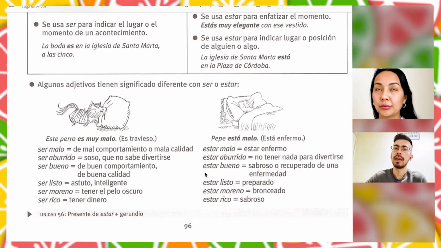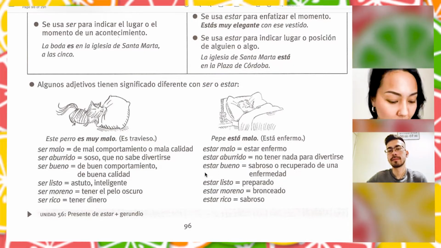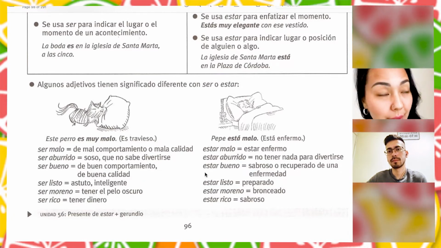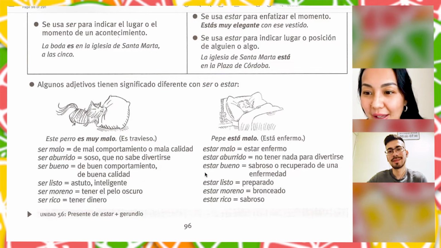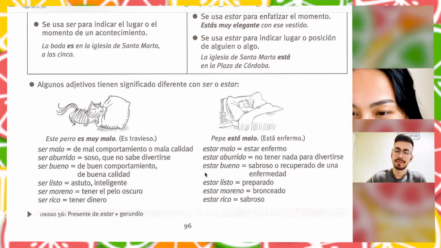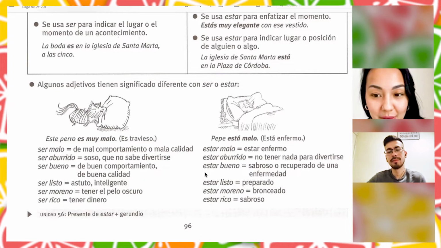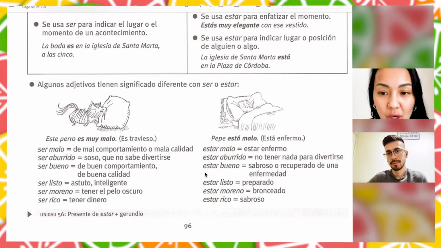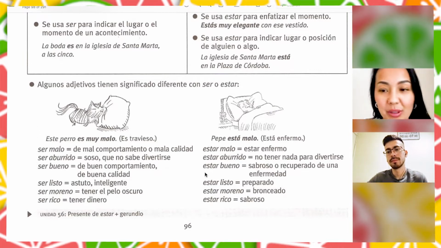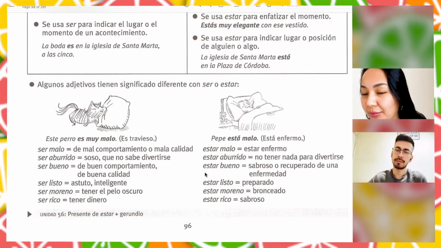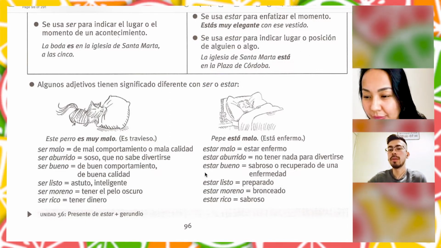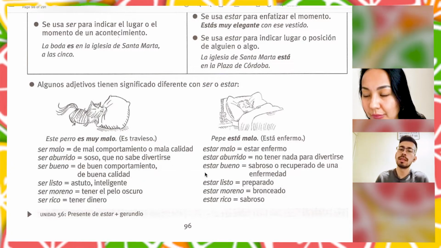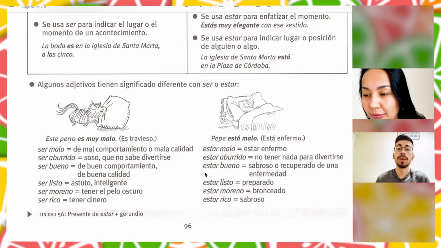Just for example, he was sick. Now he's healthy. That's why you say como estás. You do not say como es. You say como estás because my condition, my state can change. Sometimes I'm happy, sometimes I'm bored, sometimes I'm angry. Yes. And also estar bueno means to be something delicious. When you taste some food, you can say está bueno. It is delicious.